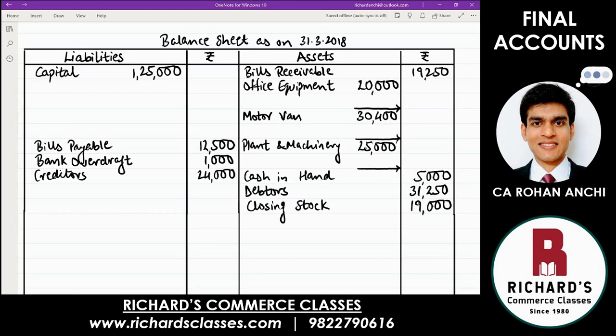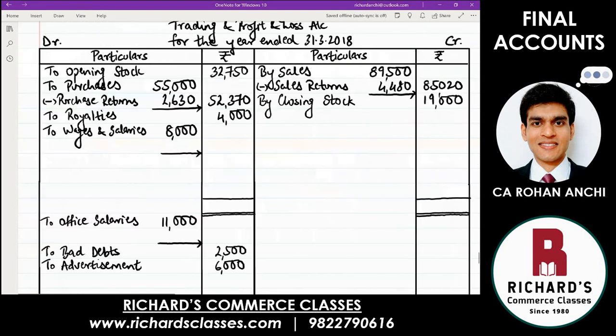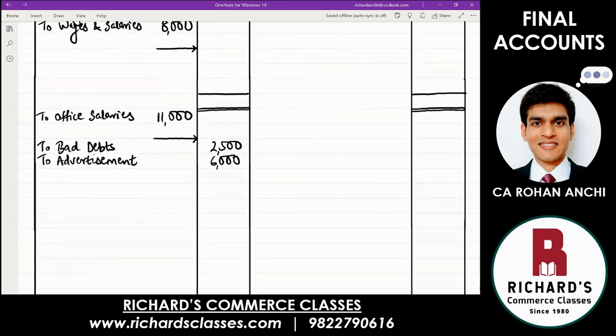Then, next, office salaries outstanding 1,000. If you remember in profit and loss account, office salaries, we have written in the inner column. Now, outstanding means you did not pay. That means this 11,000 which is recorded has not been recorded for the full year. You have recorded less. Outstanding means not paid, means recorded less. So now when you record, you're going to add to that. Write down the word outstanding.